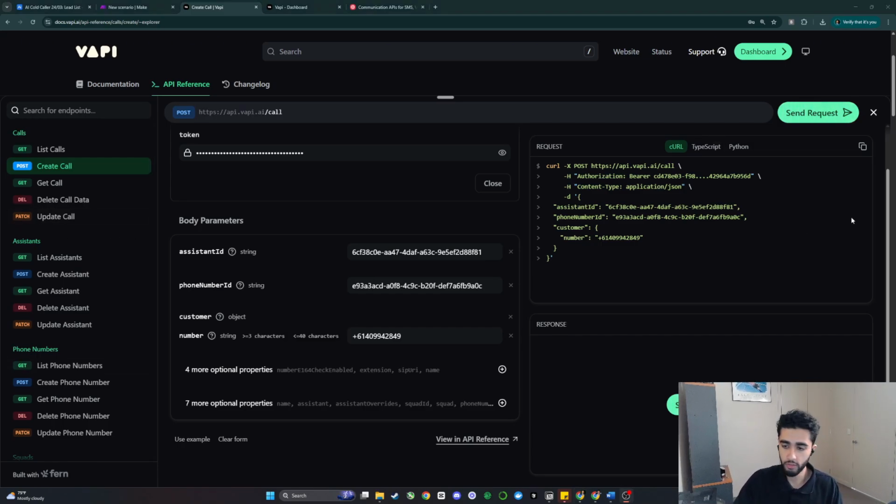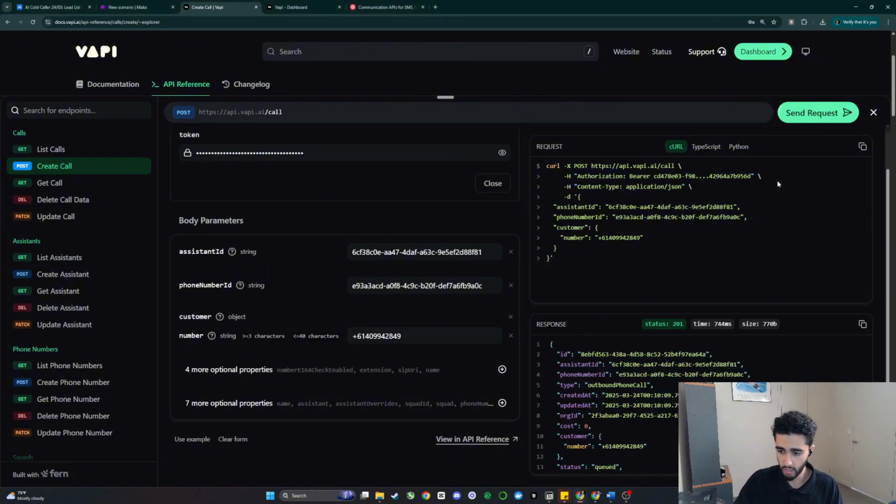So what I'm going to do is send a request, and fingers crossed this works, and we should be able to see that I get a phone call from this number, which is the number that is connected to my Vappy account. This is a great way to test your API requests before you actually fill them out in make.com or N8N. So we can see status 201 success.